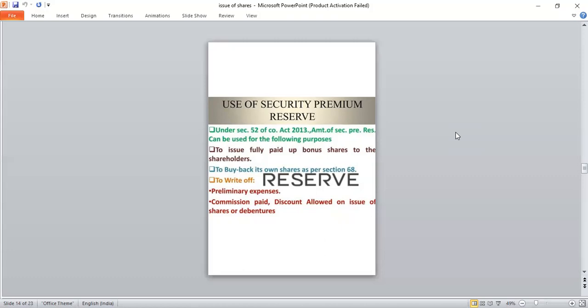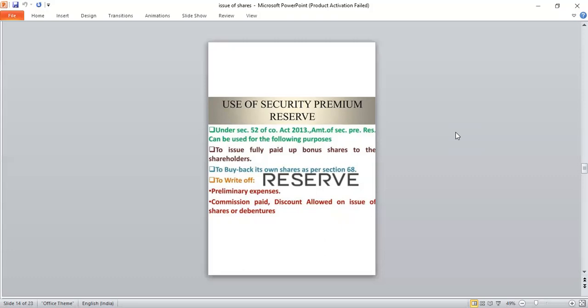Uses of security premium reserve. Under Section 52 of the Companies Act 2013, the amount of security premium reserve can be used for the following purposes. What are the purposes? Listen, the first one, to issue fully paid bonus shares to the equity shareholders. So they can issue fully paid bonus shares to shareholders. Okay, to buy back its own shares as per Section 68, buy back of its own shares.